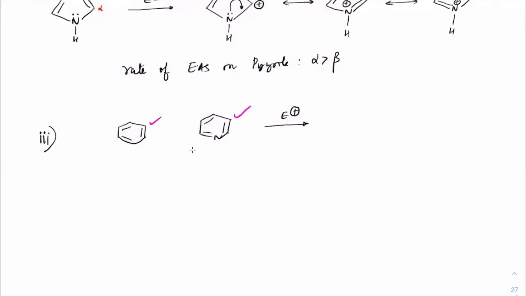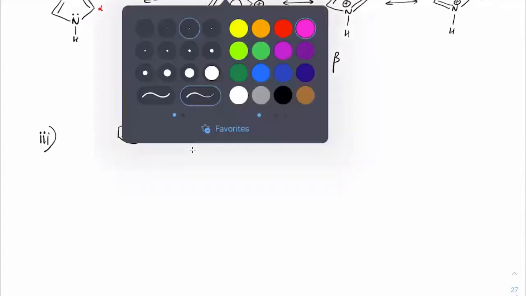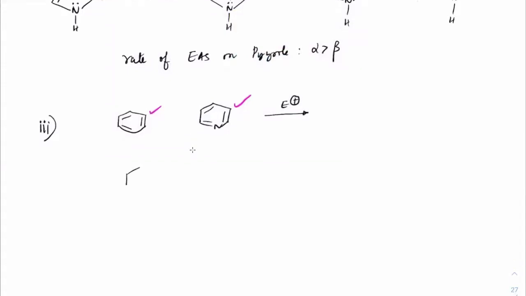What are the intermediates which you will get? With benzene, I will get the electrophile here, positive charge here, double bond, double bond. With pyridine, I'll get the electrophile here, positive charge here, double bond and double bond, this way.